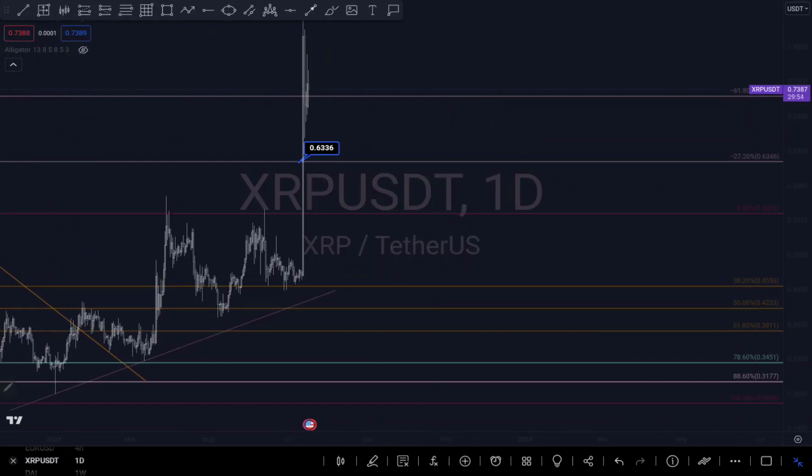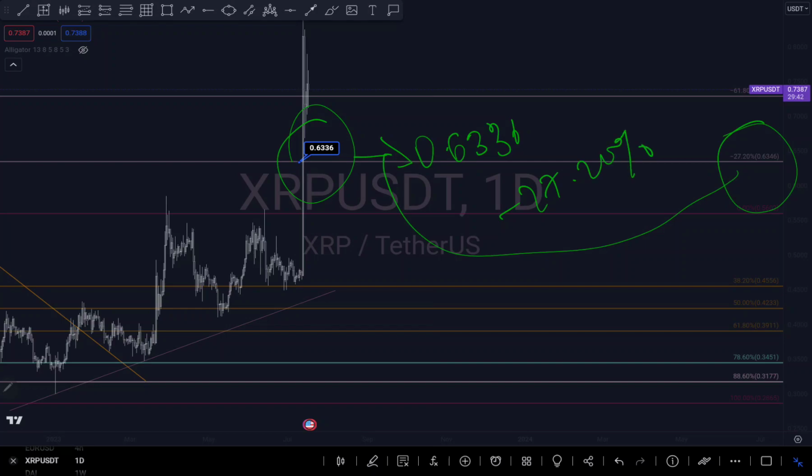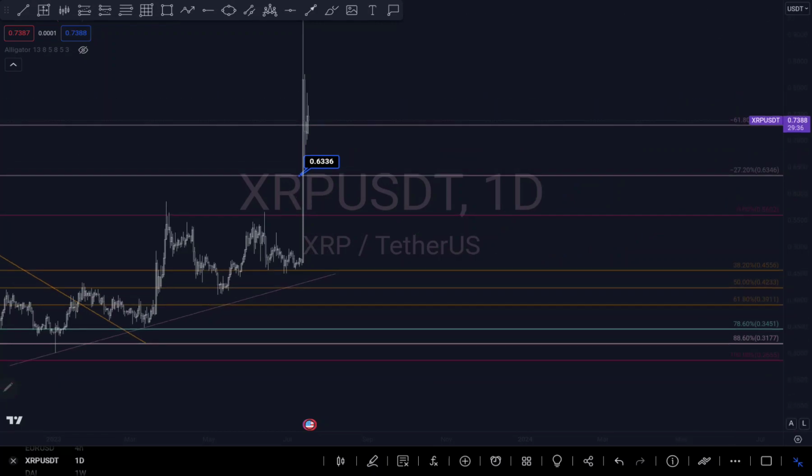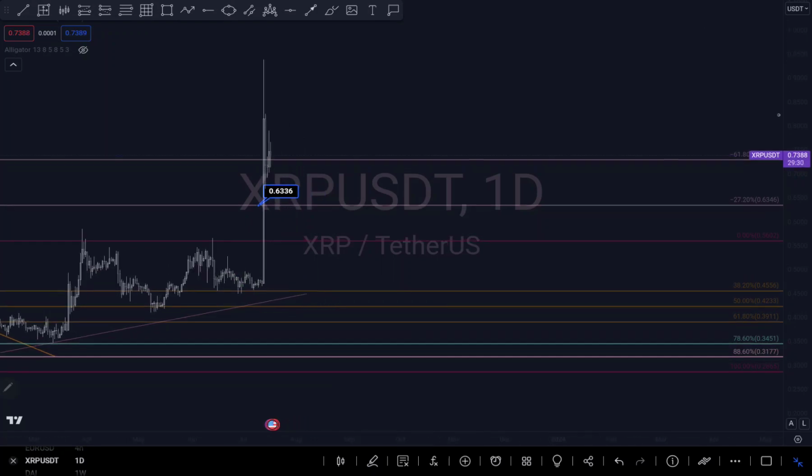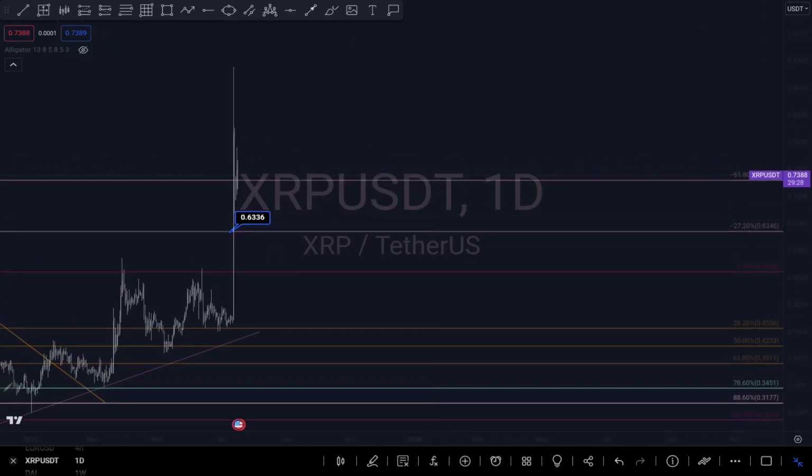If you watch my previous analysis on XRP, my target was 0.6336, which is my negative 27% fib level. So I was expecting a bullish move on XRP, though I wasn't expecting it yet with that spike. This was a really big engulfing spike right here. So you know that my target is always around these two targets.